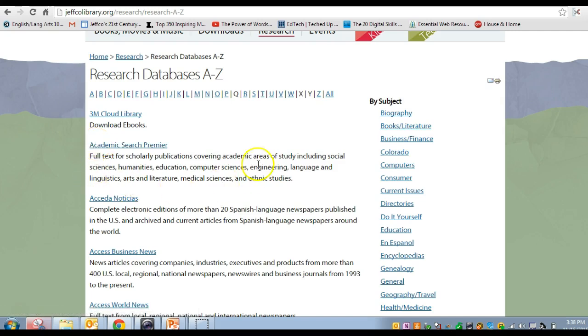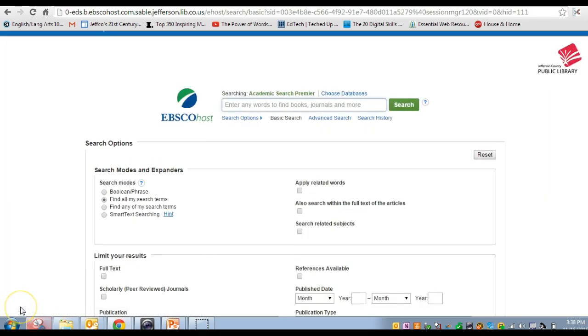And this covers a wide variety of topics. As you can see here, they've listed social sciences, humanities, education, computer sciences, engineering, language and linguistics, arts and literature, medical sciences, and ethnic studies. So it's a good one to start with, especially if you have a fairly prominent topic. So we go ahead and click on that again. And I've already entered my library card, so I think it's okay with that. So we get to something called EBSCOhost right here.